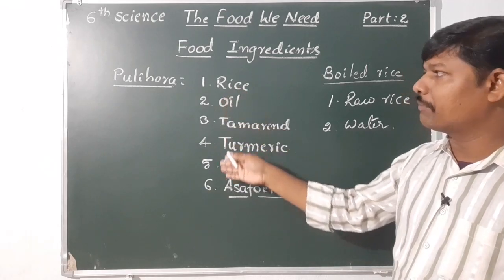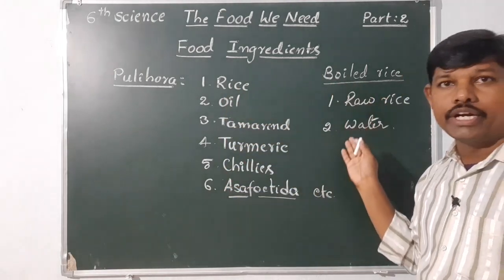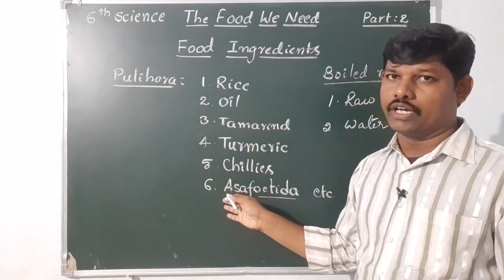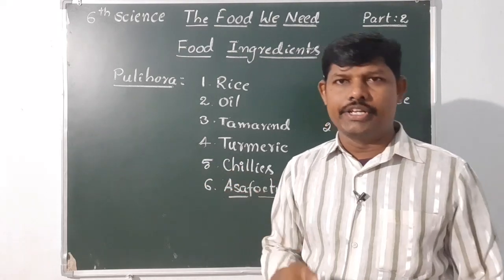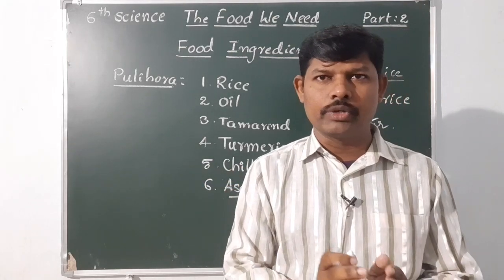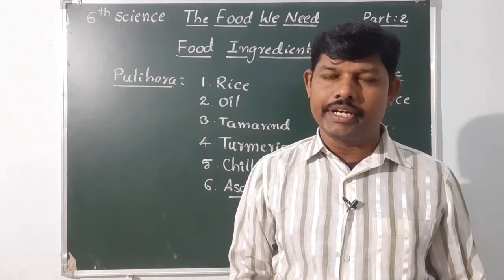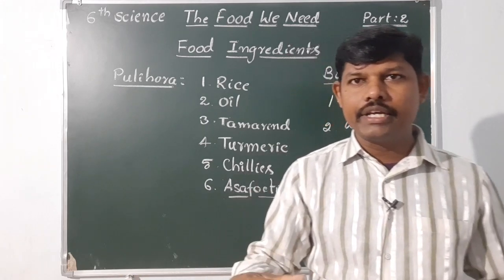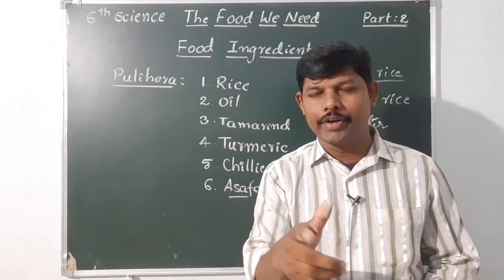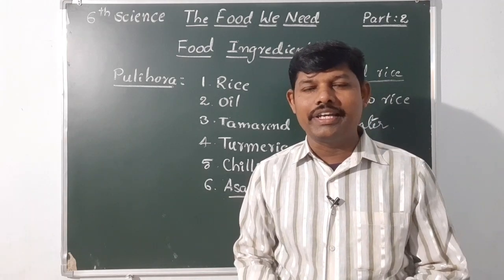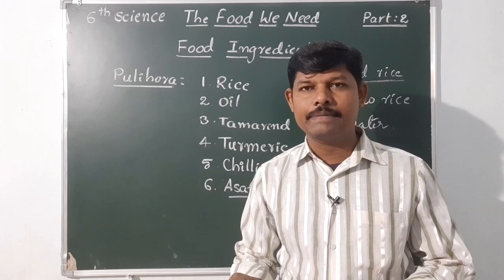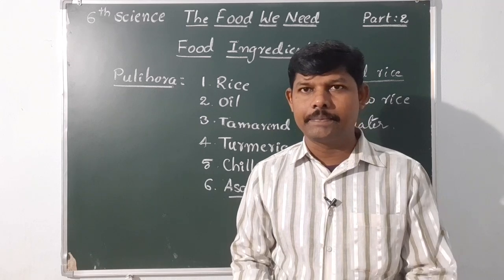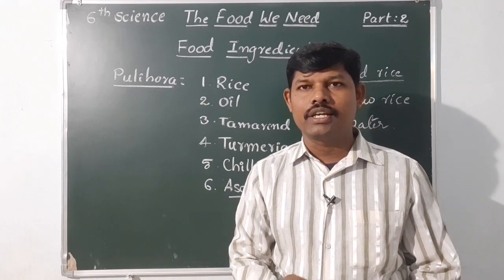These are the required materials for boiled rice, and these are the required materials for pulihara. That means for every dish, every food item, we need different required materials. The materials required to prepare a particular dish are called ingredients.